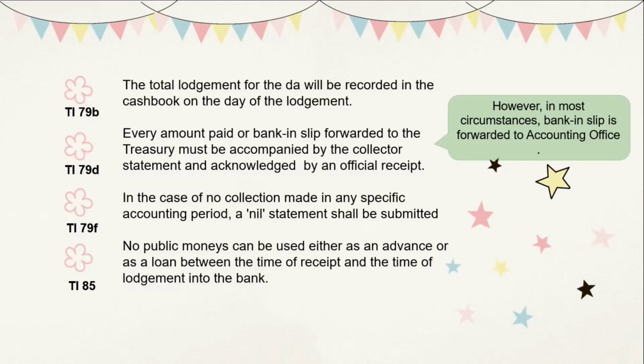Under Treasury Instruction 79F, in the case of no collection made in any specific accounting period, a nil statement shall then be submitted. And lastly, under Treasury Instruction 85, no public monies can be used either as an advance or as a loan between the time of receipt and the time of lodgement into the bank.